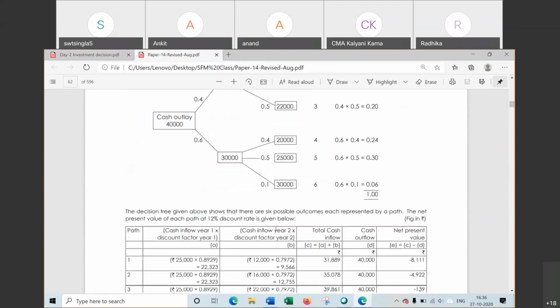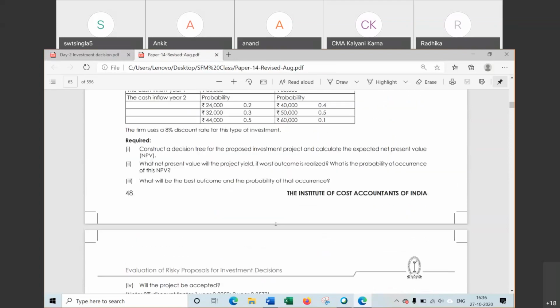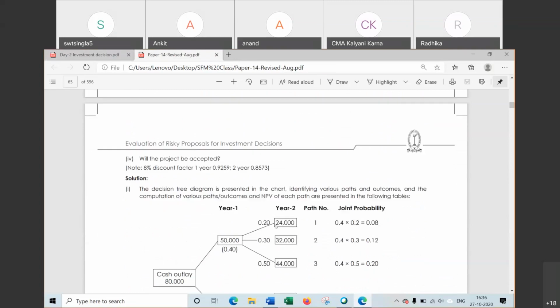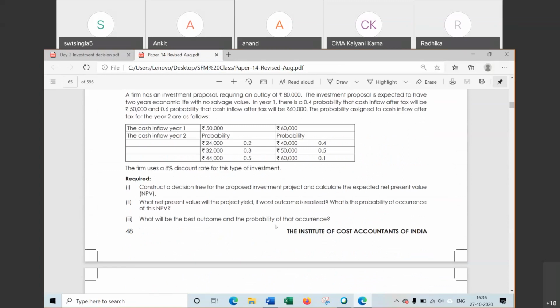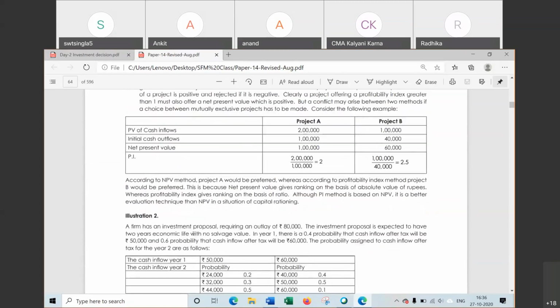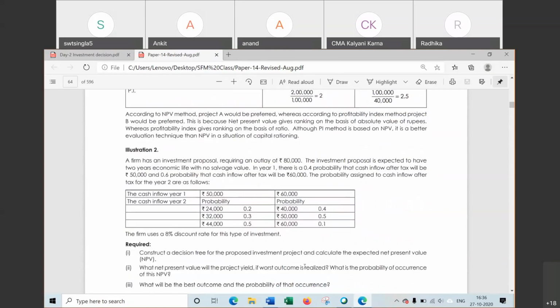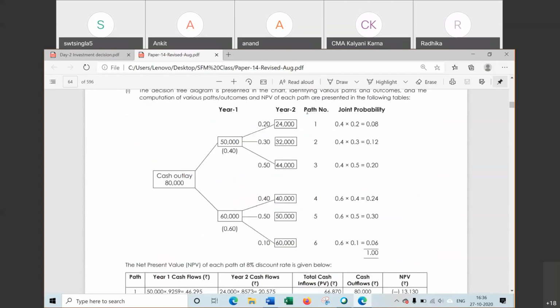For the next question that I will also discuss, question number 2, the rest of the things will remain the same. There are only 2 questions for decision making in the book, and both these questions have been asked in the exam itself. This question has also been asked in the exam. Illustration 2. So for illustration 2, we have to make this diagram.